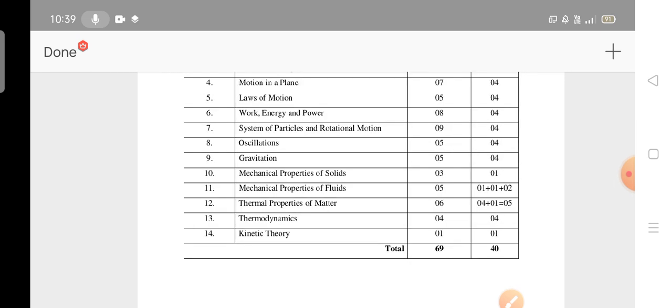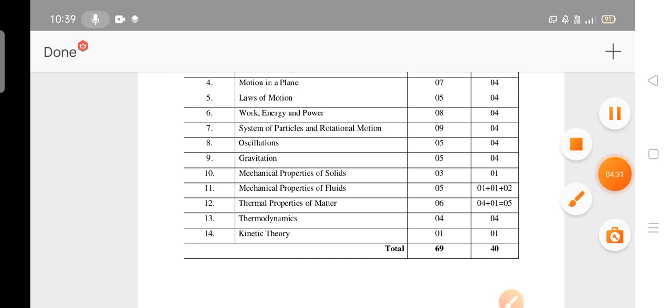So this is the actual syllabus before deleting the content from physics for the bridge course MPC and BPC stream students. First of all, this is the general syllabus of the physics paper. It's clear. So we will move on to the deleted content. If you know the deleted content, you can easily avoid it and go for the important questions. This is one of the tricks to get good marks.